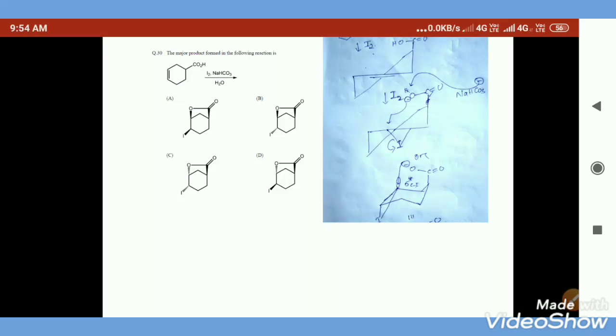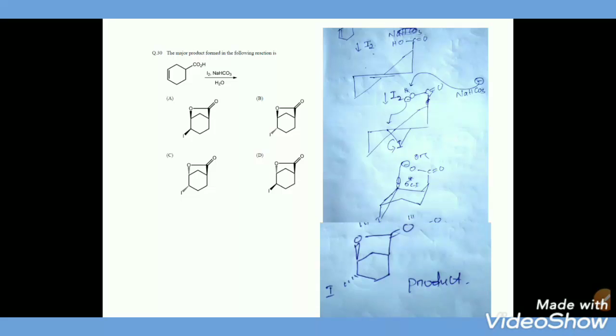See here what is happening. After attacking, this product C will be formed, because here the attack of this O minus always takes place from the axial position, but not from the equatorial position, because the sigma star orbital of this C-I is always axial. Because this CO2 minus is at the above position, it can attack from above only. So product B is the right answer.